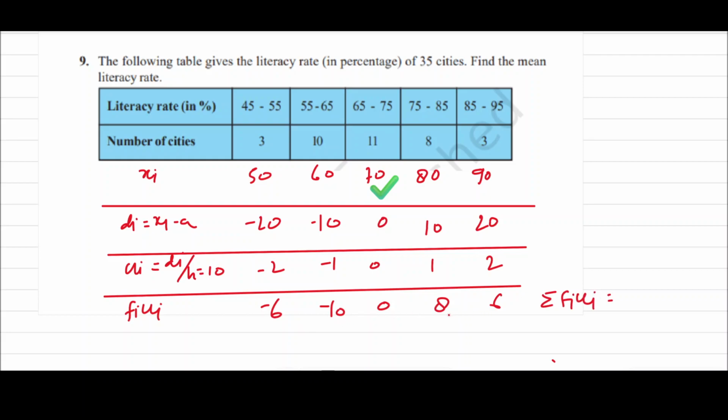Now minus 10 plus 8 will be minus 2. Now we have the information, and sigma fi is given as 35.